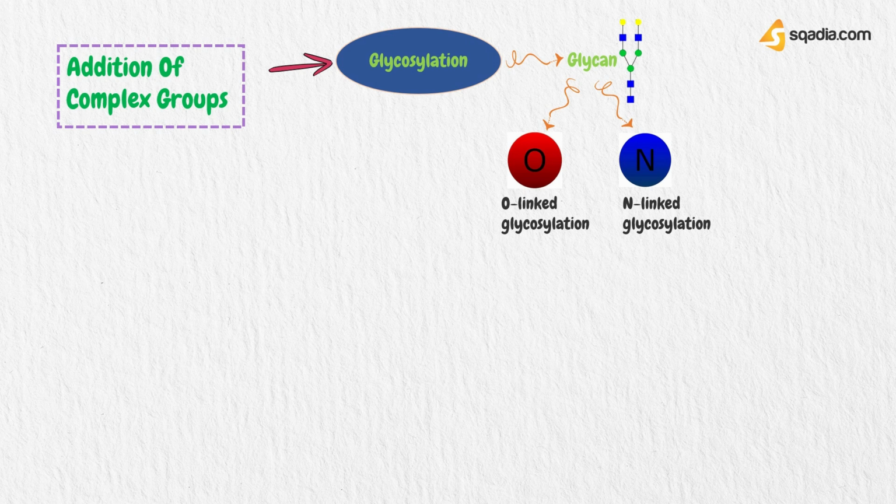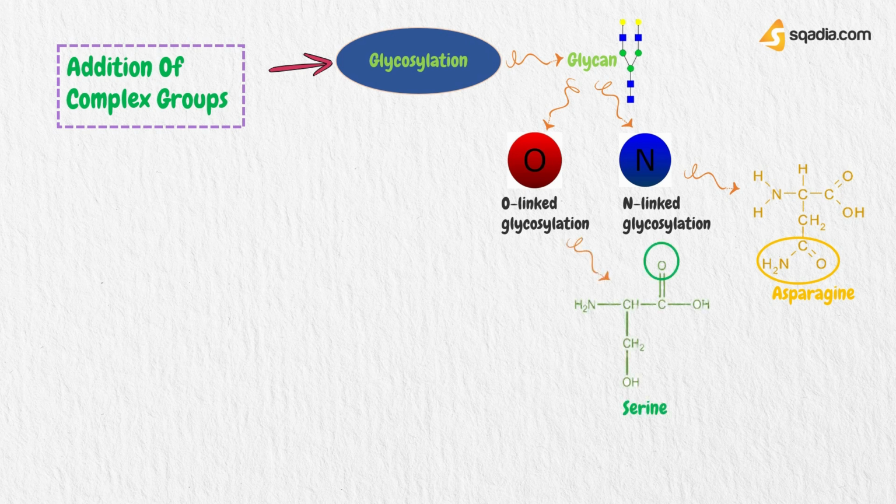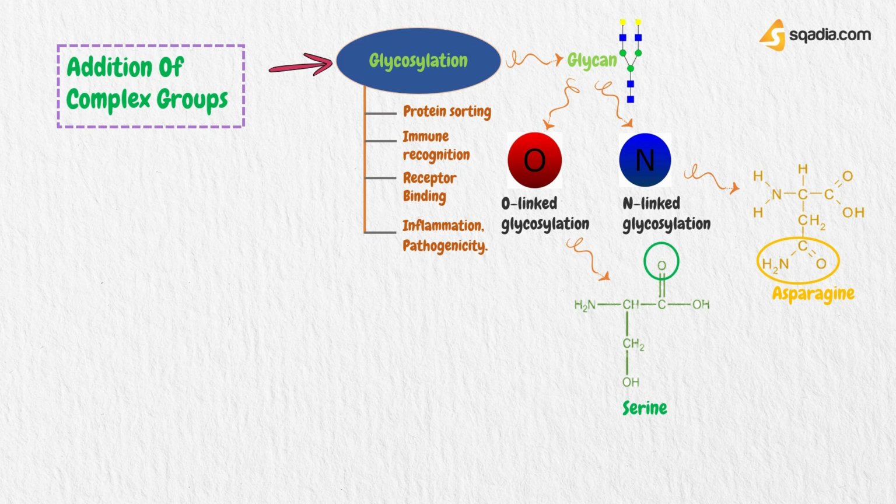N-linked glycosylation occurs in the amide nitrogen of asparagine, while the O-linked glycosylation occurs on the oxygen atom of serine or threonine. They have critical roles in protein sorting, immune recognition, receptor binding, inflammation, and pathogenicity.